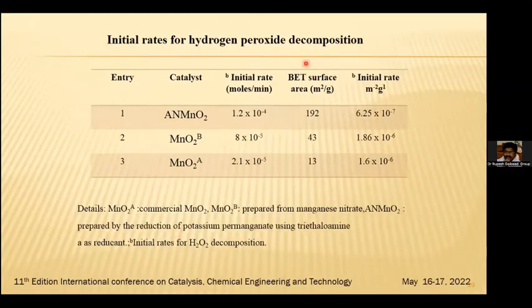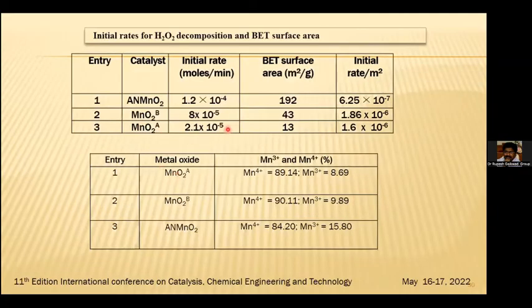Initial rates of the hydrogen peroxide decomposition have been studied over this catalyst of manganese dioxide, and we find that the BET surface area is very high for the NMnO2, and the initial rate is also high compared to the other manganese dioxide catalysts. The catalyst's hydrogen peroxide decomposition and BET surface area have been mentioned over here, and how the +3 and +4 oxidation states vary in MnO2 and NMnO2 has been labeled.